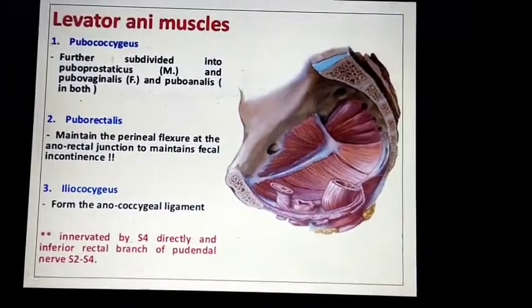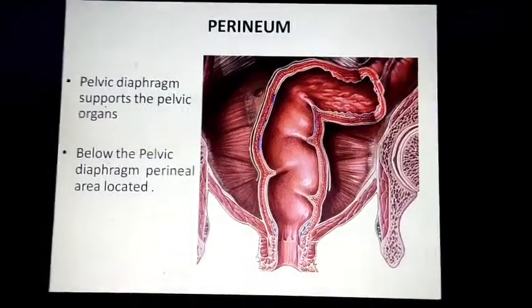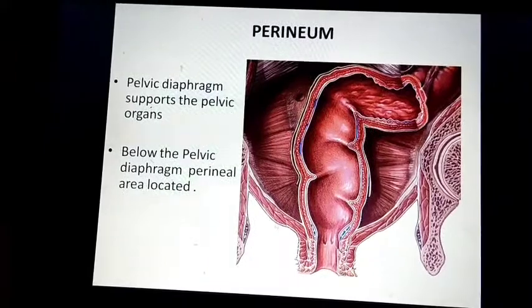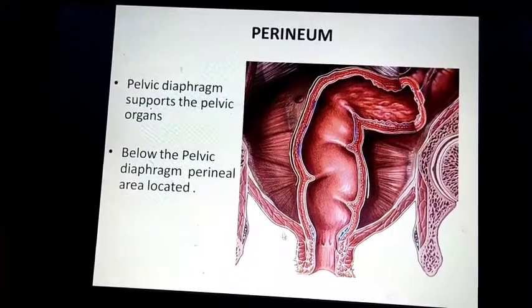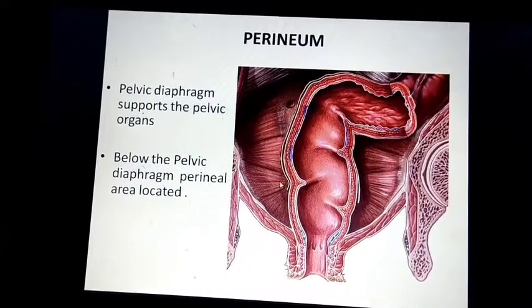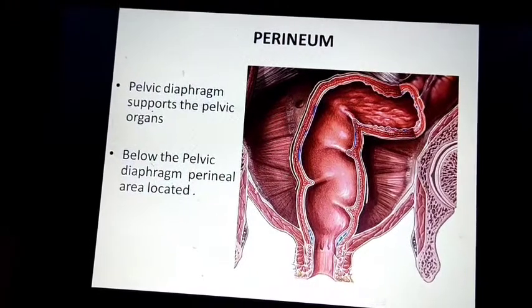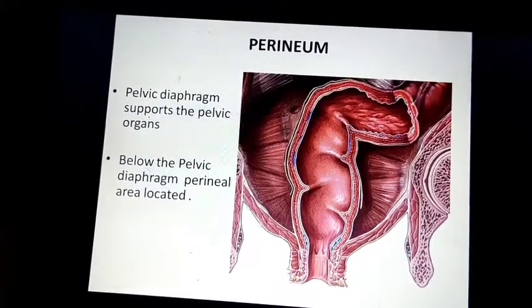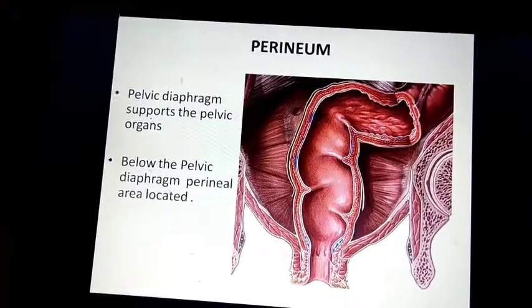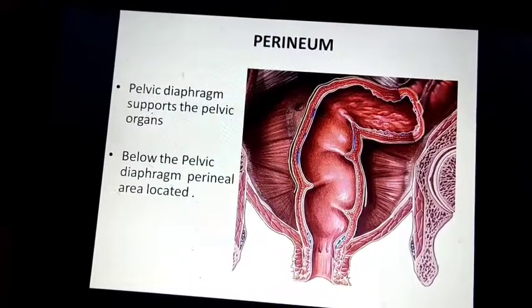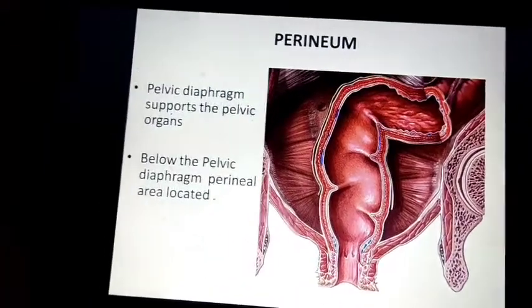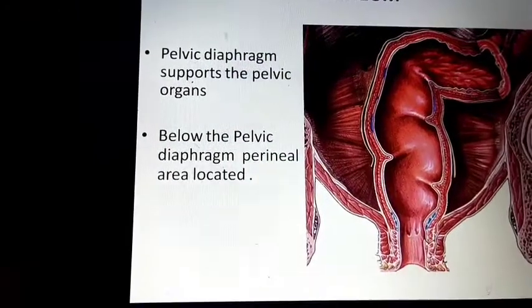Can go for the next slide. This is our levator ani muscle. Below this is the lower pelvic region, above that the higher pelvic region. This is the pelvic diaphragm, which supports the pelvic organs, and below the pelvic diaphragm is the perianal region.